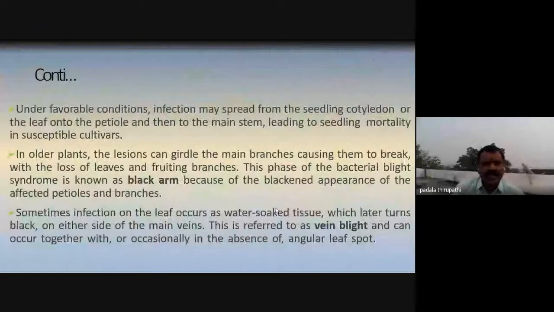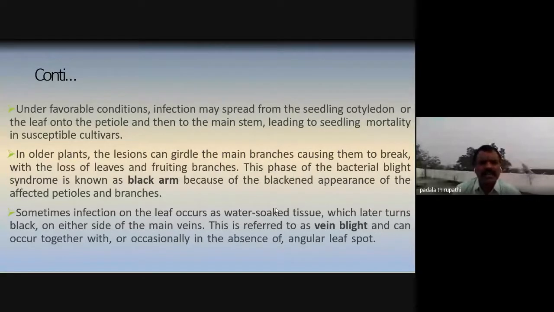Then under favorable conditions, infection may spread very rapidly from the seedlings, cotyledon or the leaf onto the petiole and then to the main stem, leading to seedling mortality in susceptible cultivars.